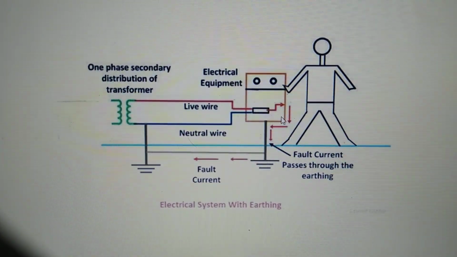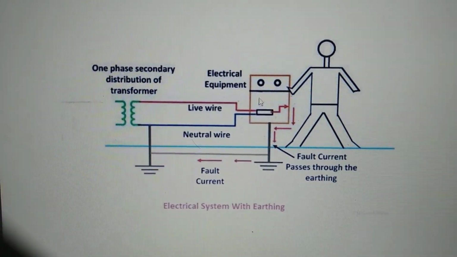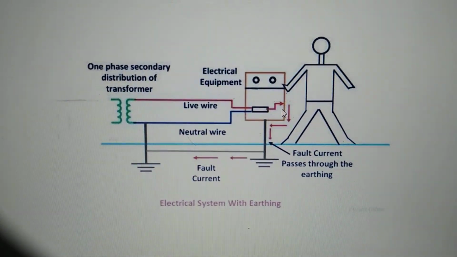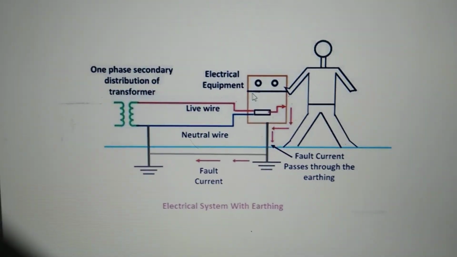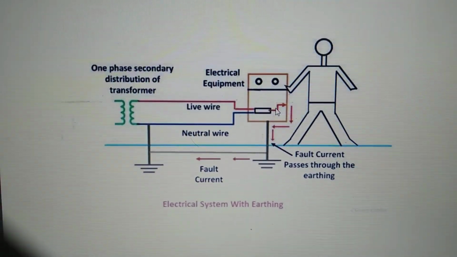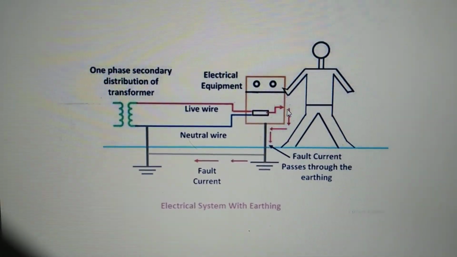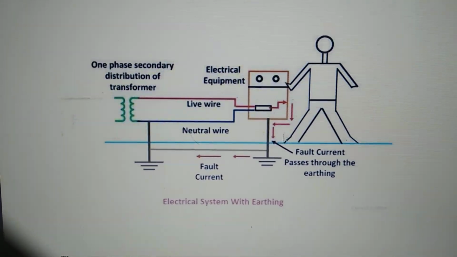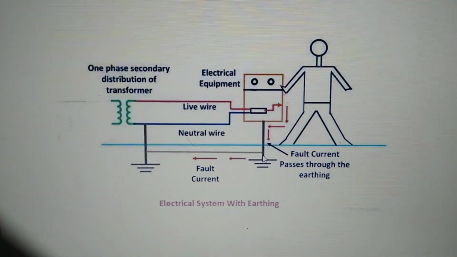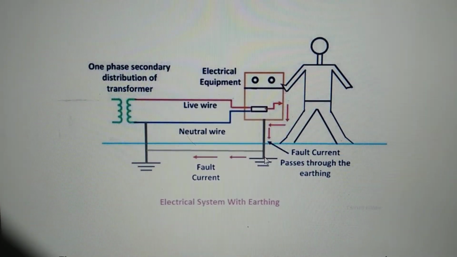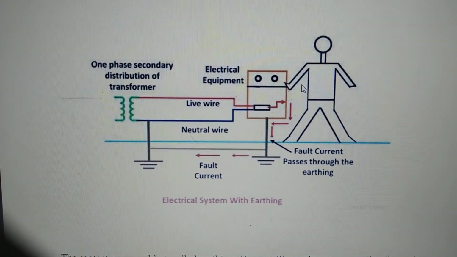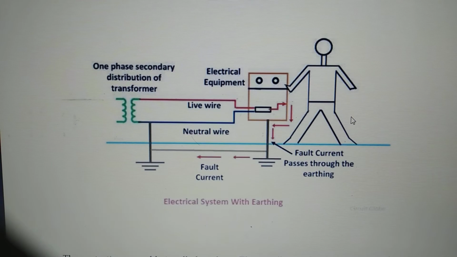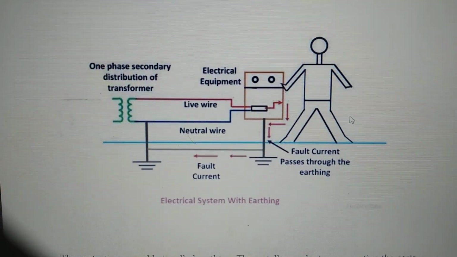Whatever may be the short circuit, even if a fault occurs, currents will pass through the metallic frame to the ground. And this wire, this grounding system, maintains a low resistance compared to the body resistance of the human being.